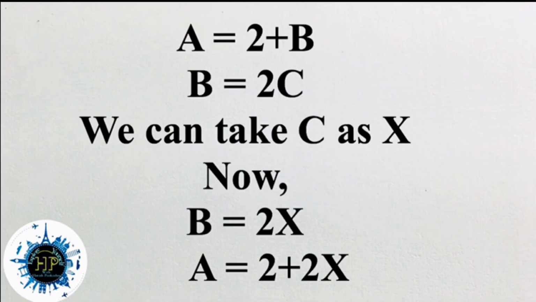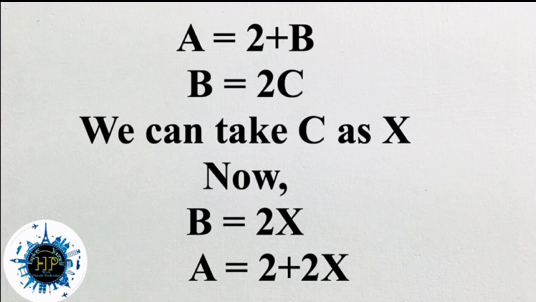Here they have given some data like this. One is A is 2 years older than B. That is A is equal to 2 plus B. Then B is twice as old as C. That means B is equal to 2C.